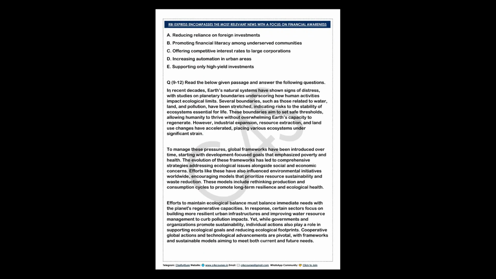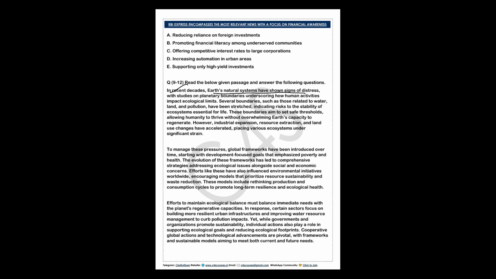Try to read the passage clearly. In recent decades, Earth's natural systems have, you will see that it is an environment kind of a thing, but I think they have taken this from some report, right? And these questions have been asked from the report. So if you have covered the report thoroughly, then you can answer. Even such questions can be answered if you read the comprehension very well. The answer will be hidden in the comprehension, right?